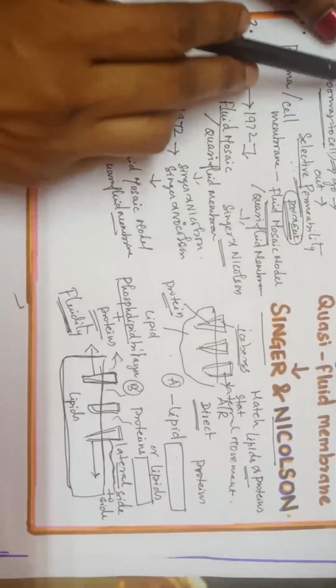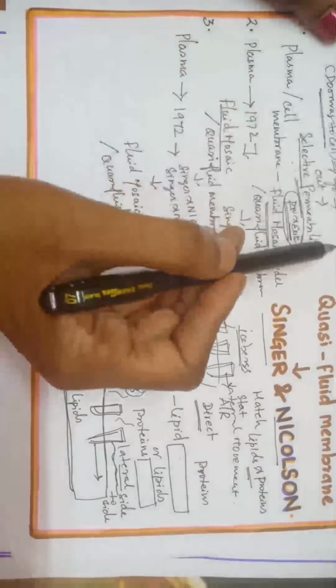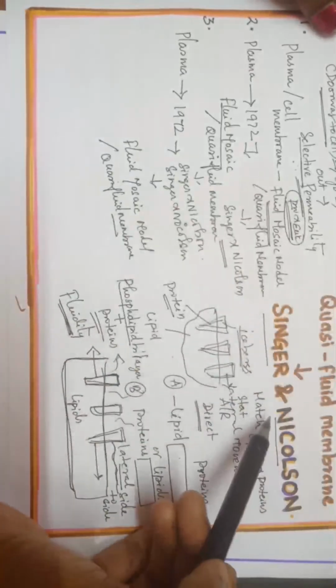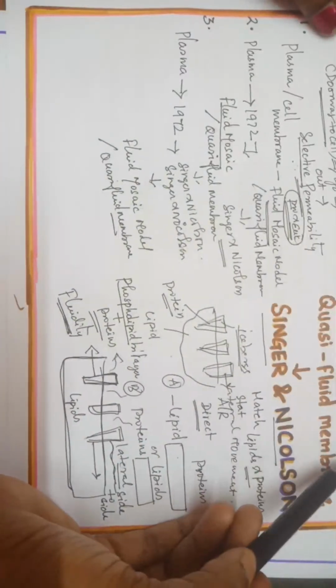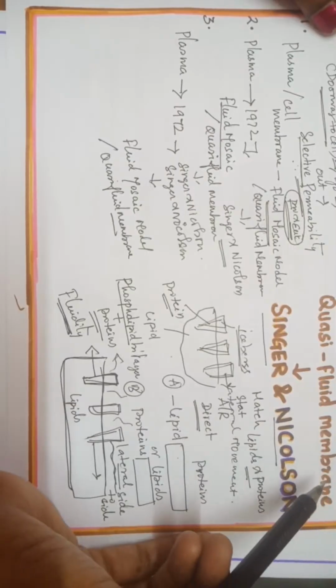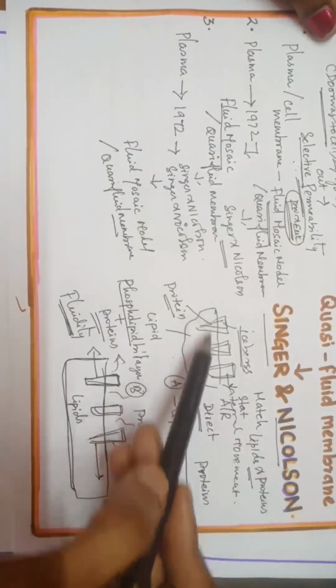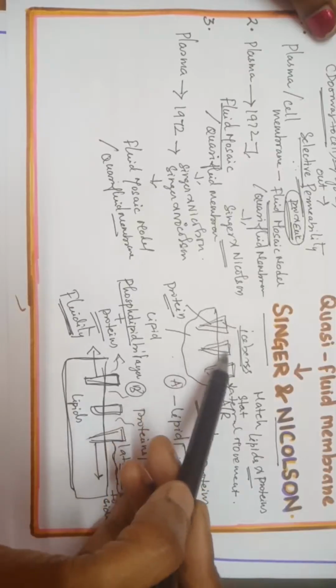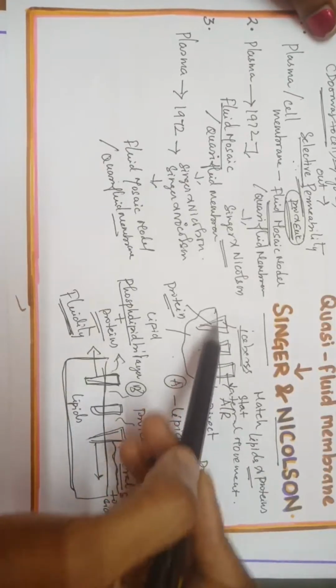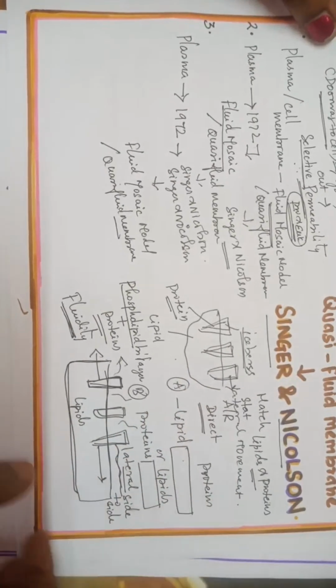Next, about the plasma membrane or cell membrane. In 1972, Singer and Nicholson proposed a model called as fluid mosaic model or quasi-fluid membrane, which says that in the ocean of lipids, the proteins are floating, okay, laterally. There is lateral movement of the proteins.